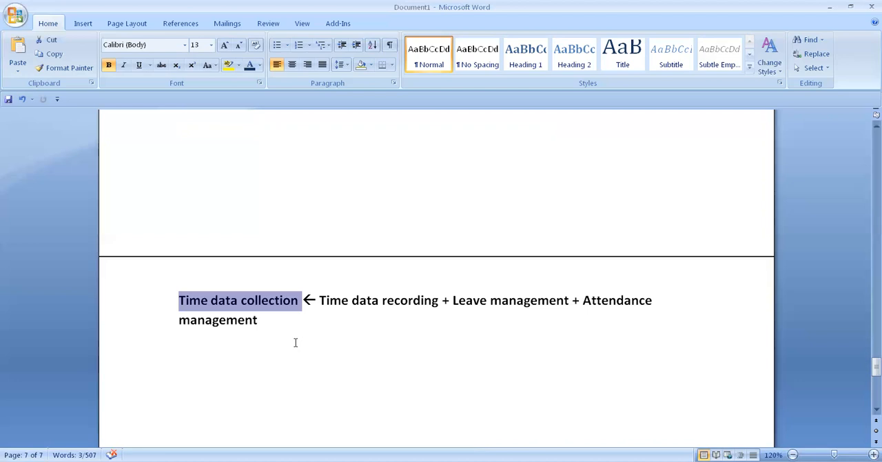So there are wage types in time management as well as payroll. In payroll, it is obvious. There are time wage types and other things.